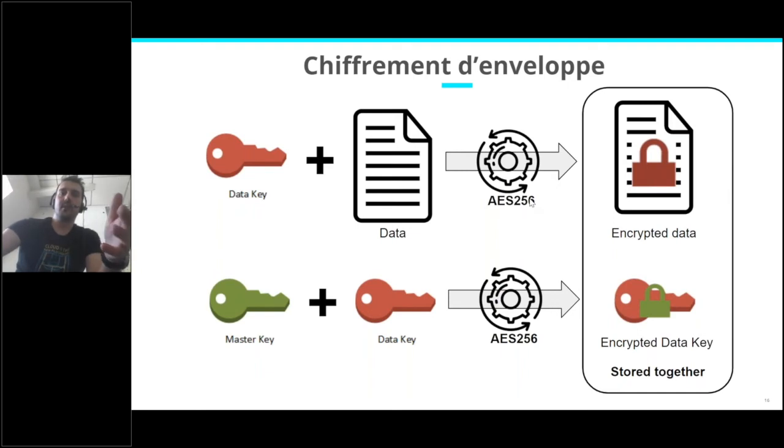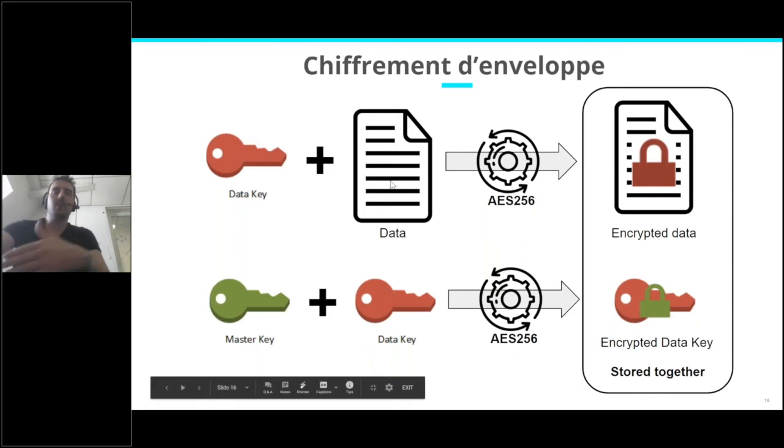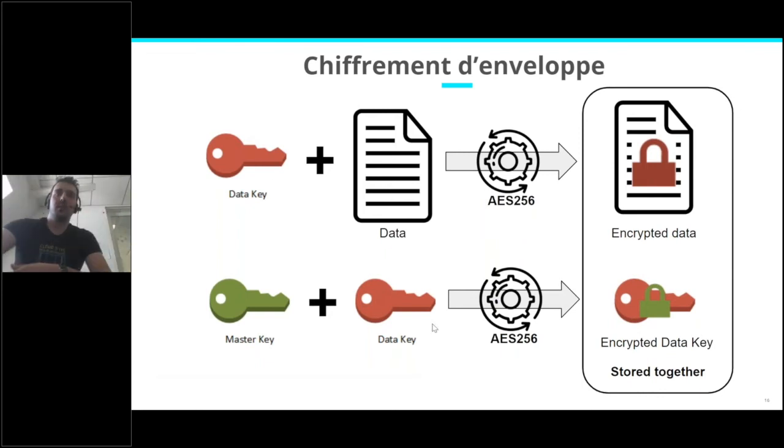There is another problem that I can go over that is not solved by that. When you are doing that, imagine you are doing it for multiple data. You will generate multiple data keys, and all those data keys will always be encrypted with the same master key.